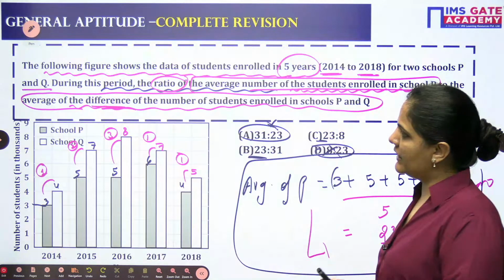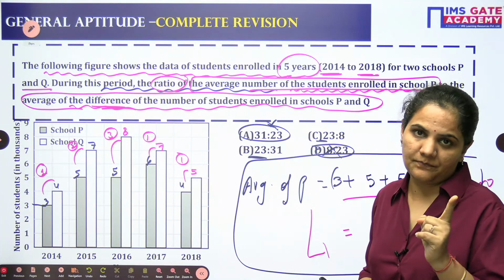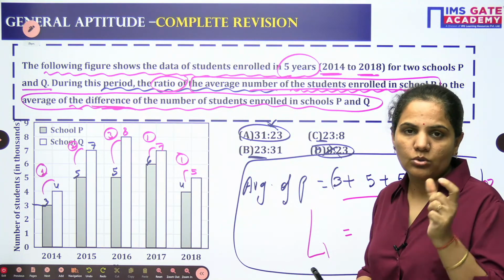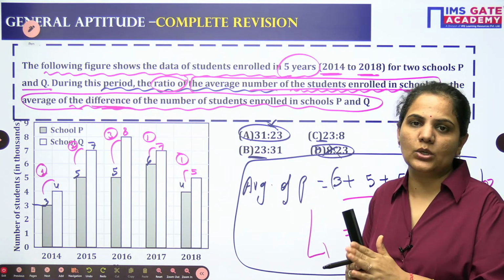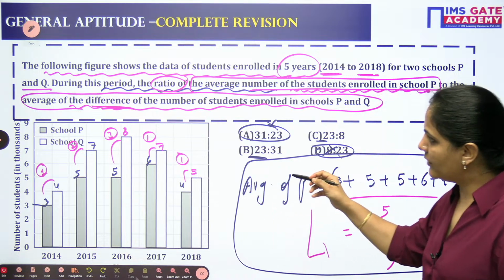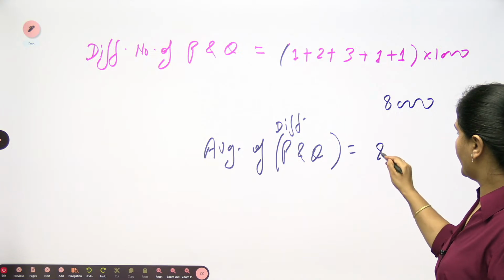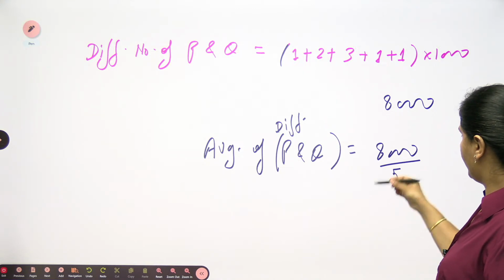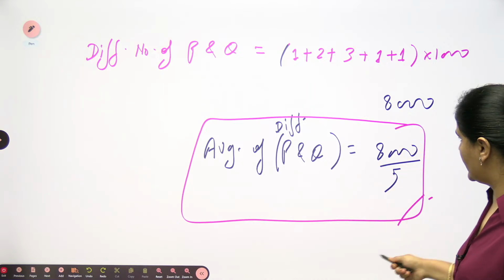So for the difference of P and Q, you are looking at data that is 5 only. You should not divide by 10. We are not finding the average of P or Q; we are finding the difference between the data of P and Q. So ultimately we are talking about 5 things only. That's why you need to divide by 5. So the average will be 8,000 by 5. And now I hope you can very clearly see what the result is.